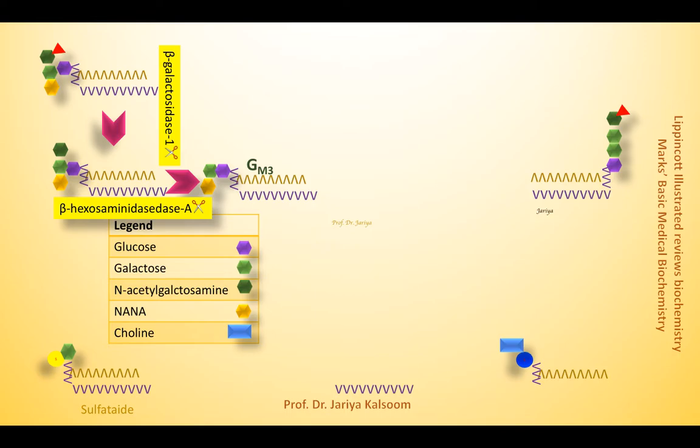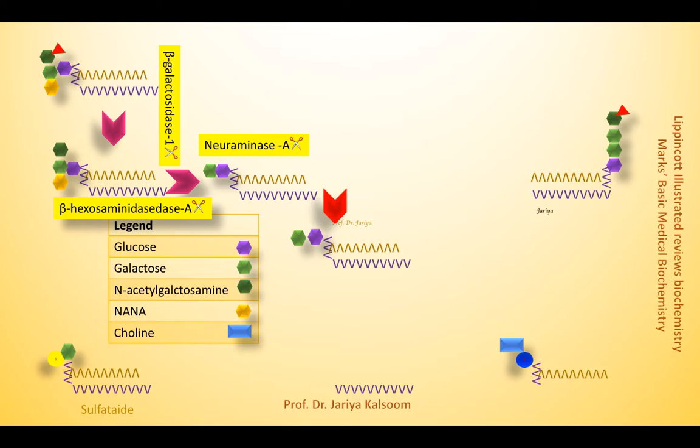ganglioside here. Now, GM3 in the presence of neuraminidase is going to be converted to lactosylceramide. Neuraminidase cleaves the neuraminic acid, converting GM3 into lactosylceramide. Now, this is the point where the pathway for the degradation of the globoside at the right corner of the screen merges with the degradative pathway for the gangliosides.